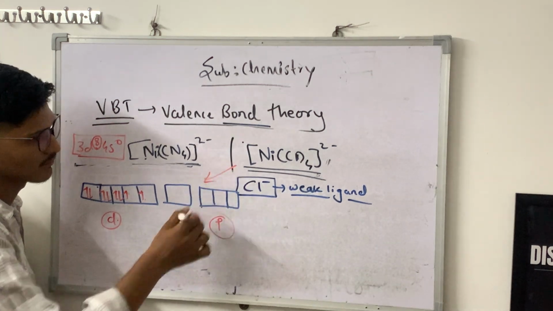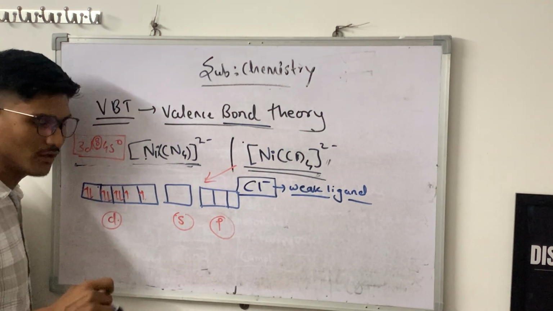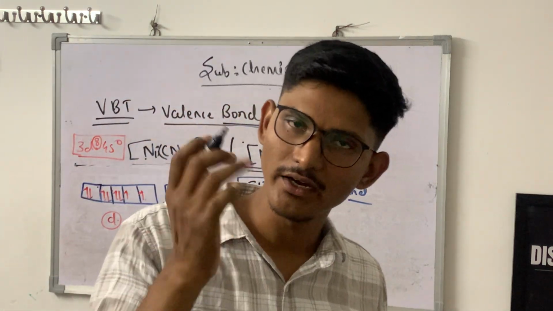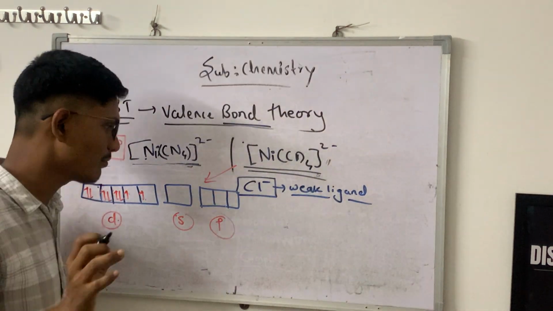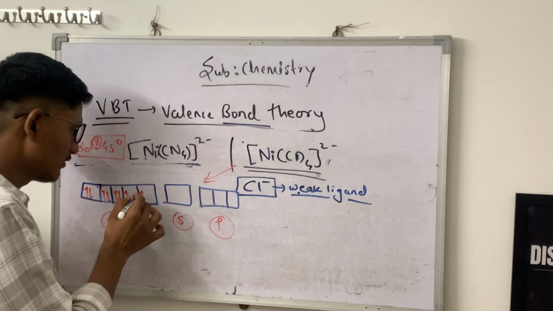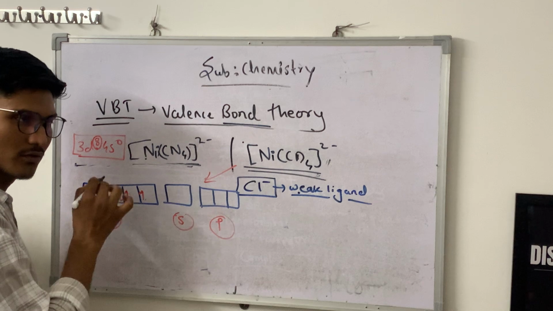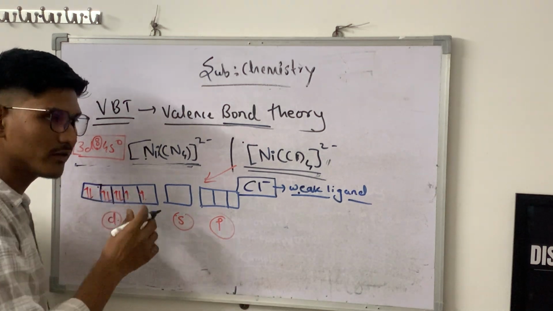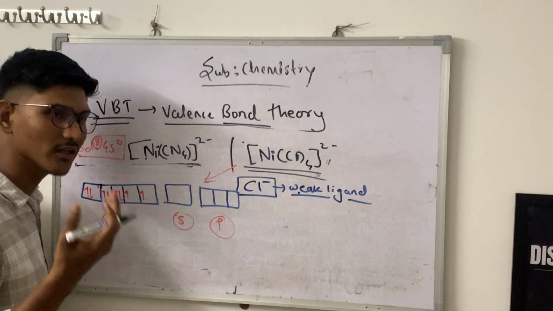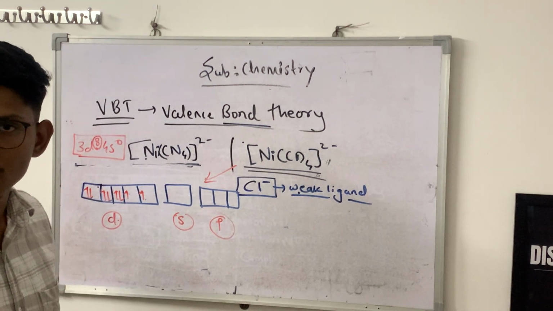For this complex, each Cl ion donates 2 electrons. We have 4 Cl ions, which will donate 8 electrons. But what happened here? Because of the weak ligand, the electrons will not pair. So that's why this orbital will not be utilized by the ligand. Okay, so we have to use another 4 orbitals to do hybridization.